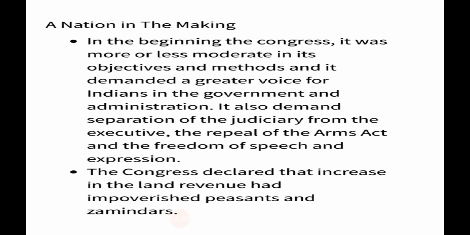In the beginning, the Congress was more or less moderate in its objectives and methods, and it demanded a greater voice for Indians in the government and the administration. It also demanded separation of the judiciary from the executive, the repeal of the Arms Act, and the freedom of speech and expression. यानी कि जब क्या हुआ कि उनको दबाया जाने लगा, फ्रीडम ऑफ प्रेस छीन ली, आर्म्स